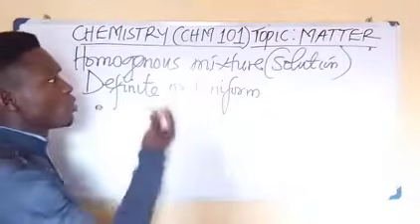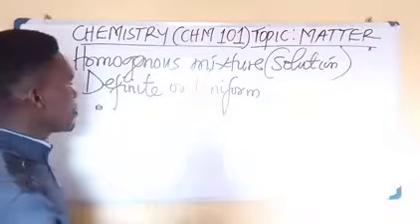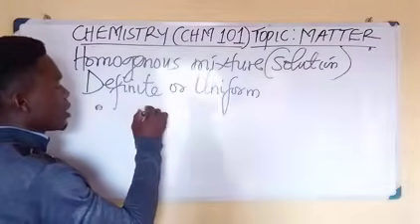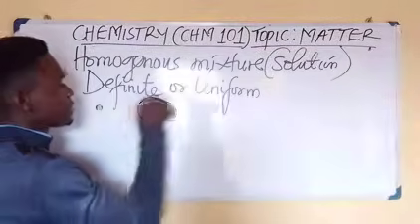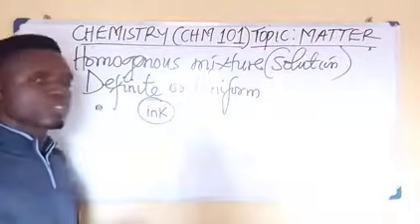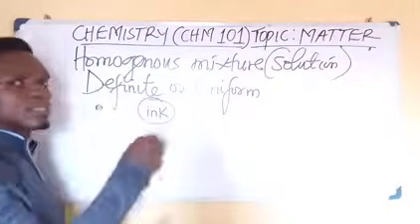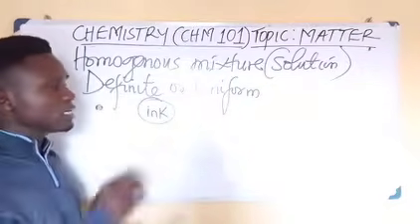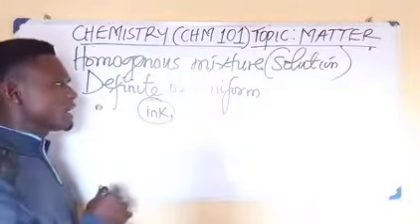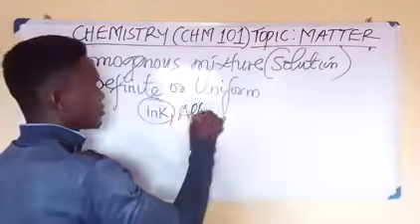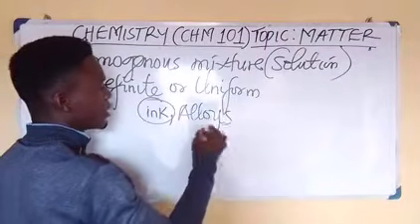What are examples of homogeneous mixture? Examples are ink. Ink is a good example of a homogeneous mixture. You cannot see the constituents that make up ink. Apart from that, we also have alloys.